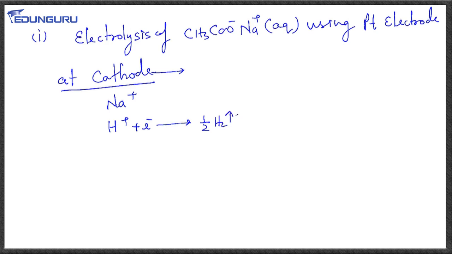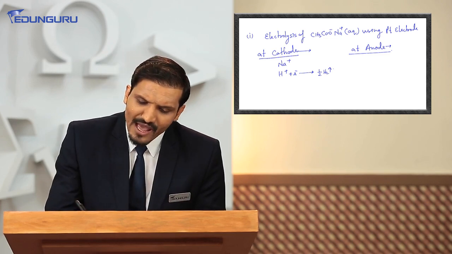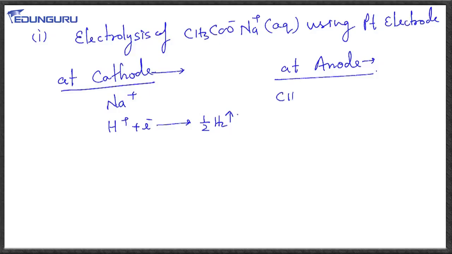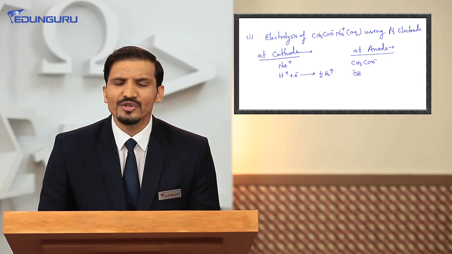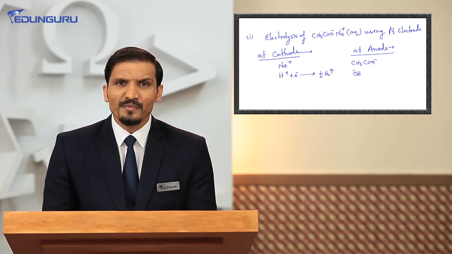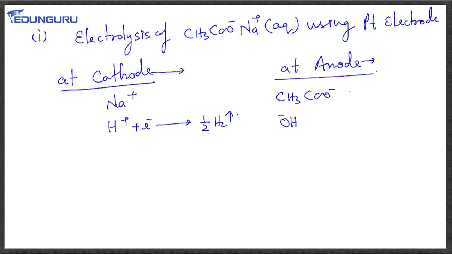Now when we move at anode, what is the reaction at anode? That is also very important for us to notice. At anode we have CH3COO- along with the OH-. Since the concentration of CH3COO- in solution is more and its oxidation potential is having higher value, therefore it will get oxidized and it will lose one electron.